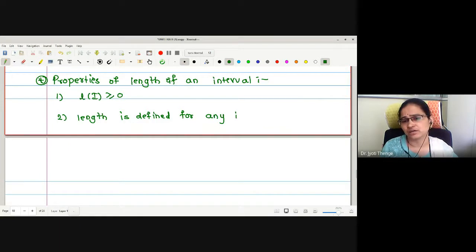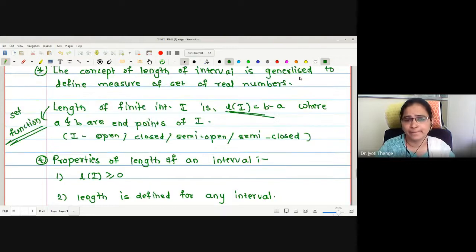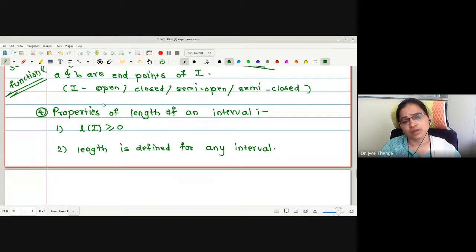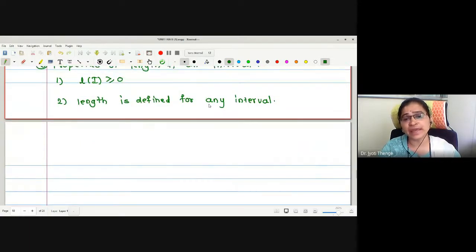Any, I am saying. Finite or infinite both. What about the length of an infinite interval? Suppose I am considering the interval, infinite. Yes, it is infinite. If we consider the closed 0 to open infinity, what will be the length? Infinity. Therefore, this length is infinity. Yes, the length is a concept defined for any interval. Correct, na? Length is defined for any interval.